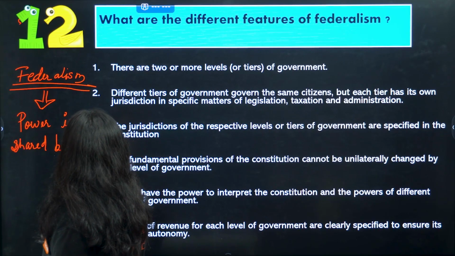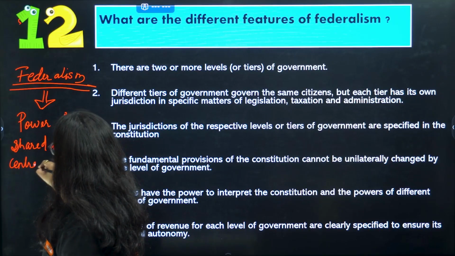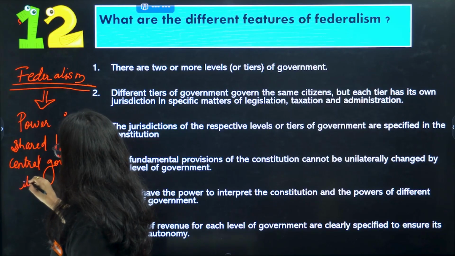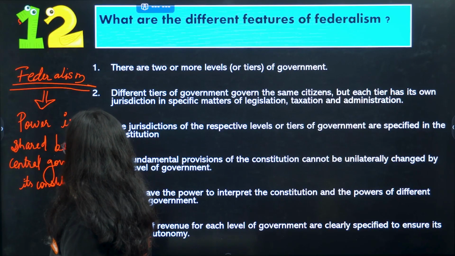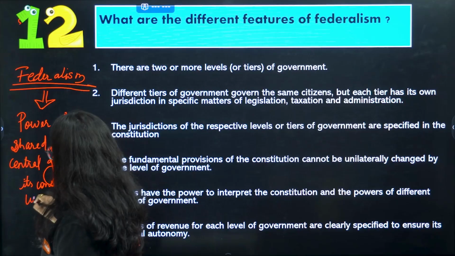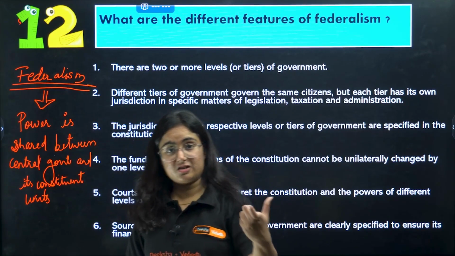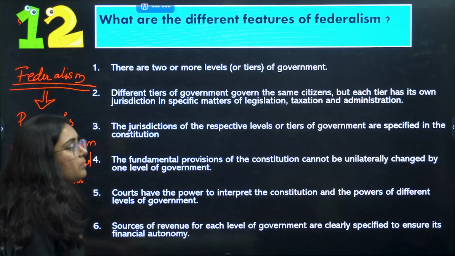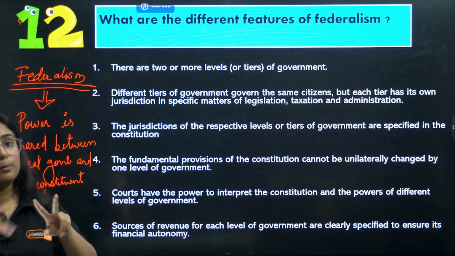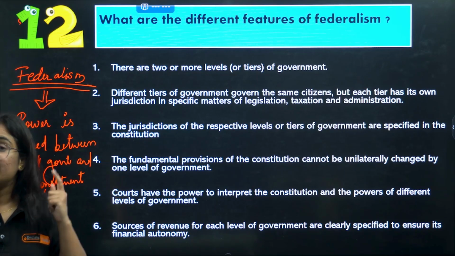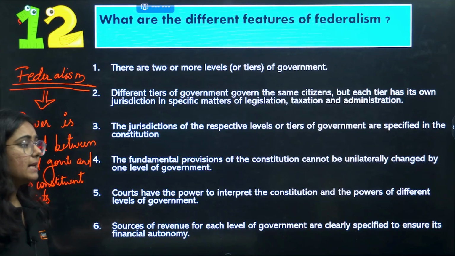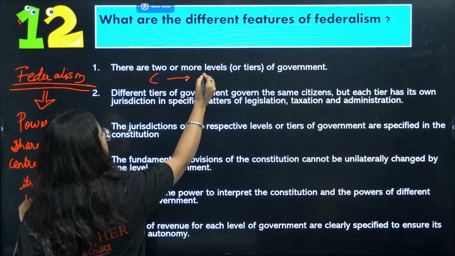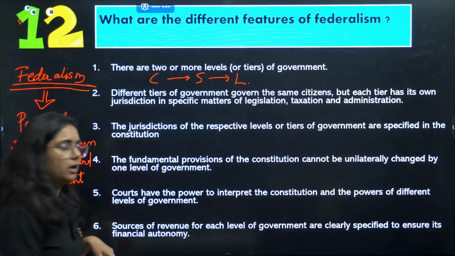It is a form of power sharing in which power is shared between the central government and its constituent units. Now, what happened in this? There are 2 or more than 2 levels of government. Now, see it as a story, okay? There are 2 or more than 2 levels of government. For example, central government, state government, local government, okay?